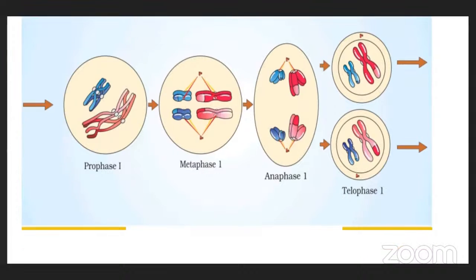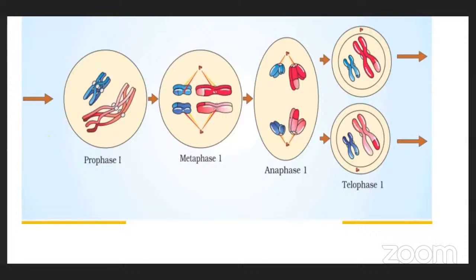Next, metaphase 1: chromosomes are arranged on the equatorial plate. And anaphase 1, what will happen? Half the number of chromosomes move to opposite poles. And telophase 1: the nuclear membrane and nucleolus reappear, but the spindle fibers disappear. As a result of meiosis 1, two daughter cells are formed.